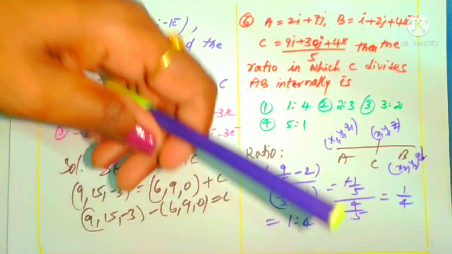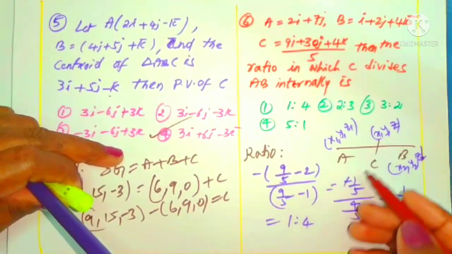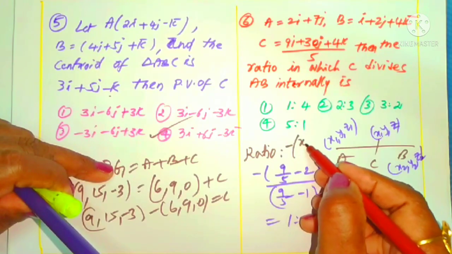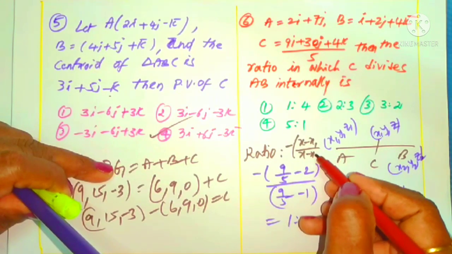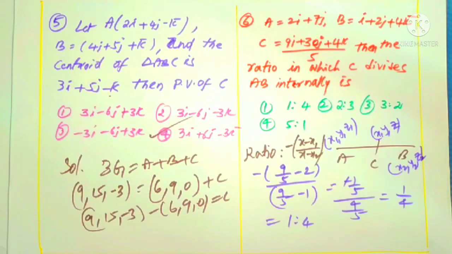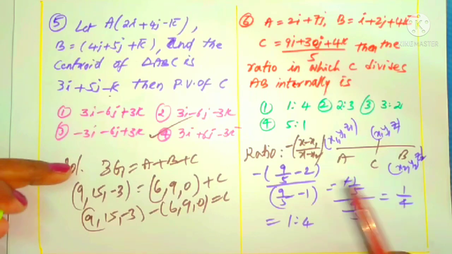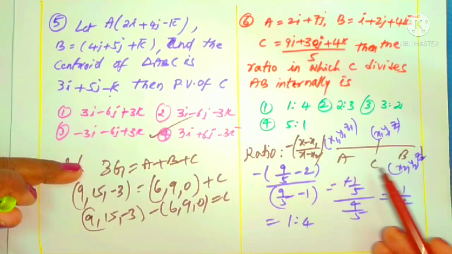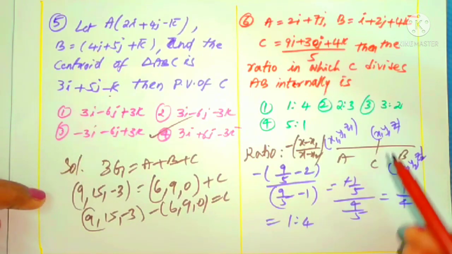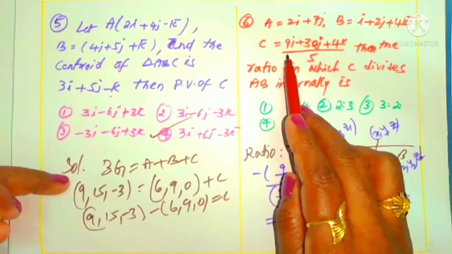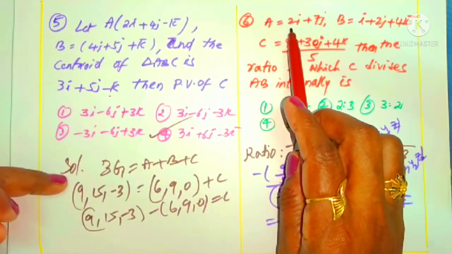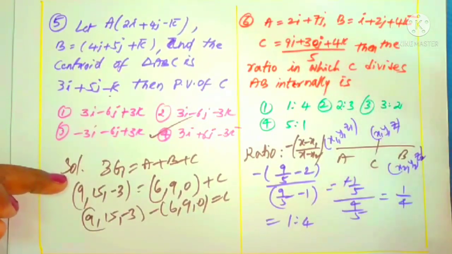We can use any of the coordinates, x, y, z, for the ratio. Here I am using minus of (x minus x1) by (x minus x2). The same tip I used in 3D also. I have already uploaded 3D videos, you can watch them. So in place of x minus x1, x minus x2, we can use the y coordinates or z coordinates also. The point which divides, take its coordinates as x, y, z. For the line joining the points, the first is taken as x1, y1, z1, and the second as x2, y2, z2.